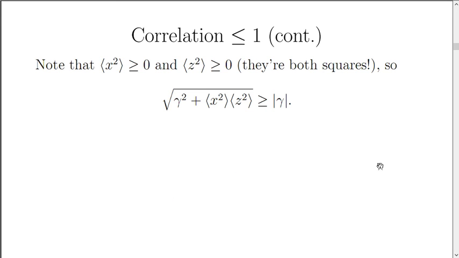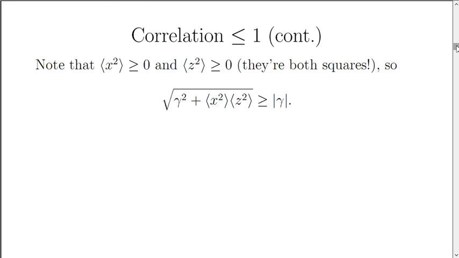Well, I can now use the fact that the expected x squared has to be greater than or equal to 0 because x squared is a square. We're working with real numbers, so x squared cannot be negative, so the expected x squared cannot be negative. Likewise, z is a real number, so squaring it gives a number which is not negative, so the expected value of z squared cannot be negative.